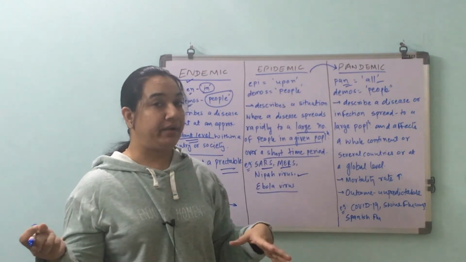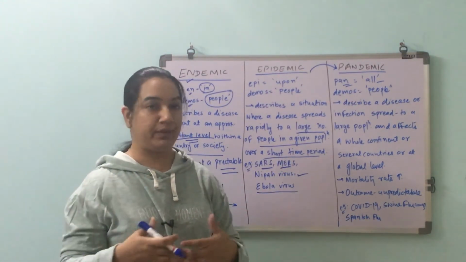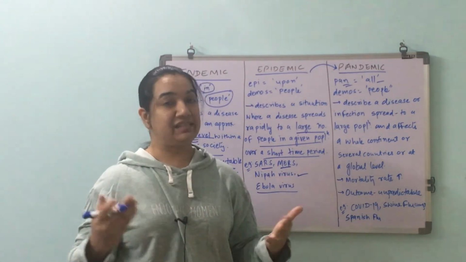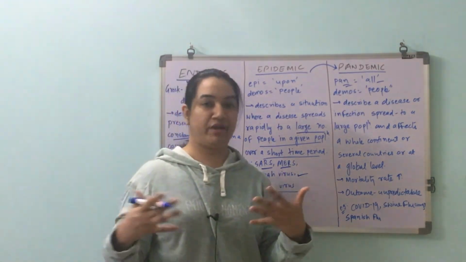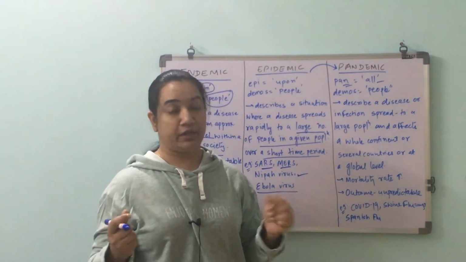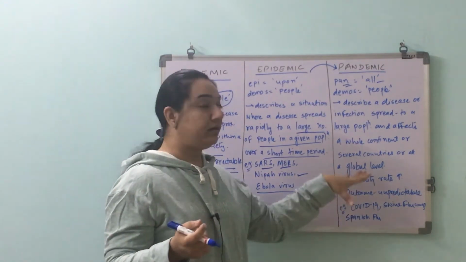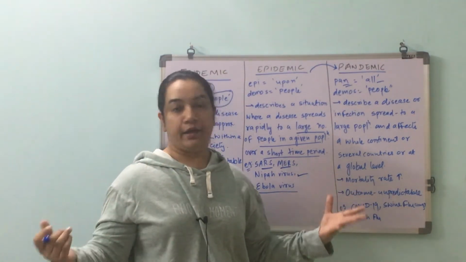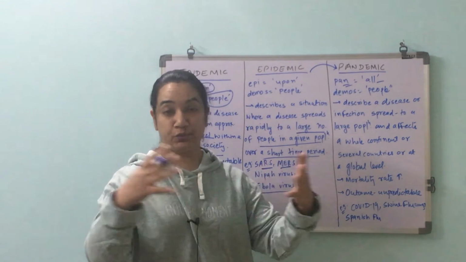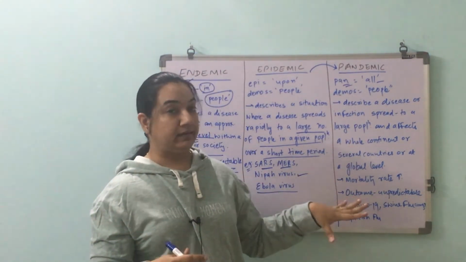And when it comes to pandemic, the outcome you cannot predict at all. You don't know what is happening, what is the mode of action. It takes time to understand. Even when it can be stopped, how it can be stopped, is very, very difficult to predict. So it cannot be predicted, it cannot be calculated, and the mortality rate will be higher, obviously, because you have a larger population involved and it is spreading really, really fast. So the mortality rate is also high.